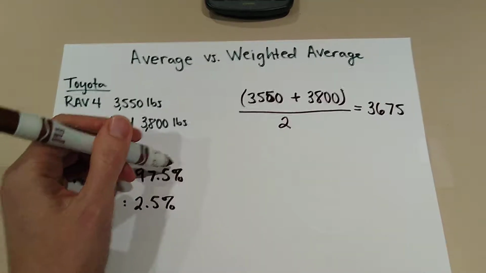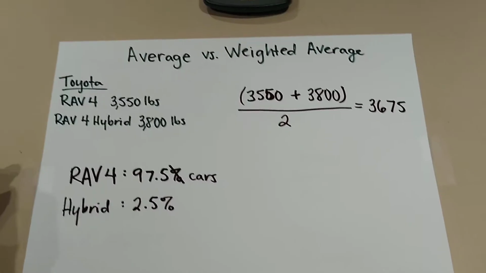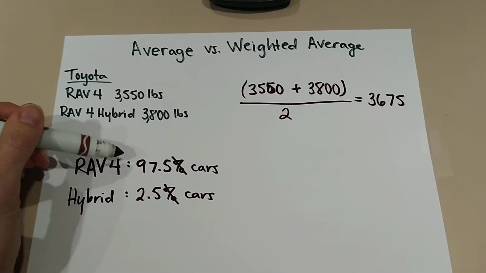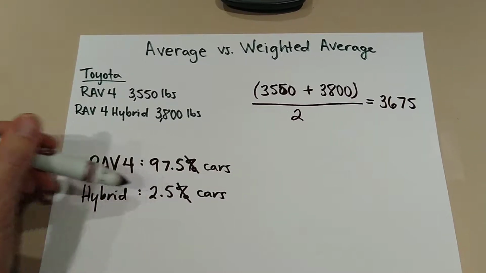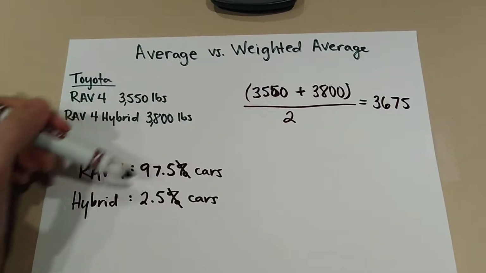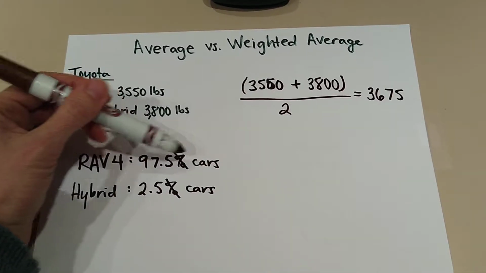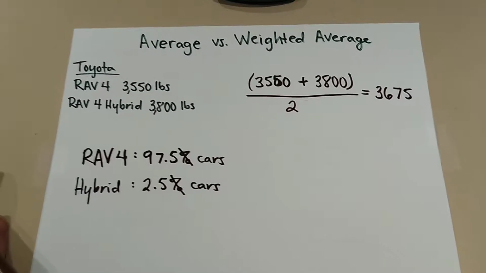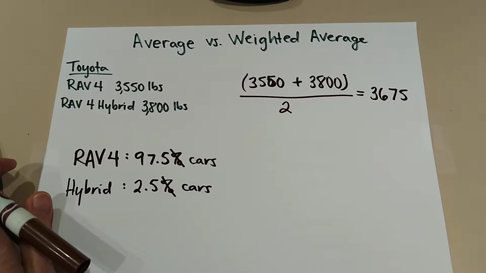a change here. We change from percentages to the word cars in this case. So we're just going to say we have 97.5 cars of the RAV4 for every 2.5 cars of the hybrid, which is true. 97.5% to 2.5% would come down to 97.5 cars to 2.5 cars. Now, I know you really can't have half a car, but the math is going to work for us if we do it this way, so just go with it.